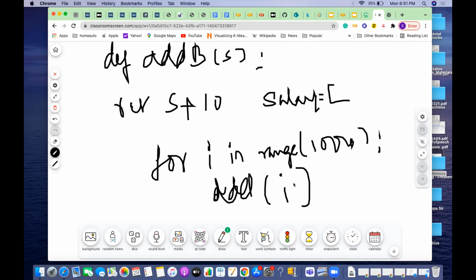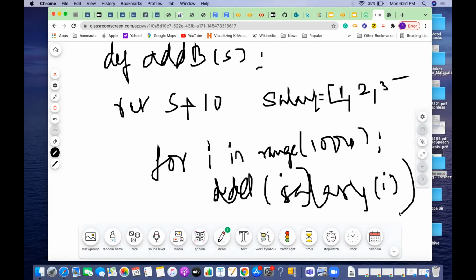Then what I will be doing is, one by one I will be trying to collect. So salary, I will be defining. The first employee's salary will be at the first location, something like 1 lakh. Then the second employee's salary will be at the second location in the list, the third employee something like that. So now I will be passing that list. Then whatever I get is the new salary. So this way I should be doing it repetitively.